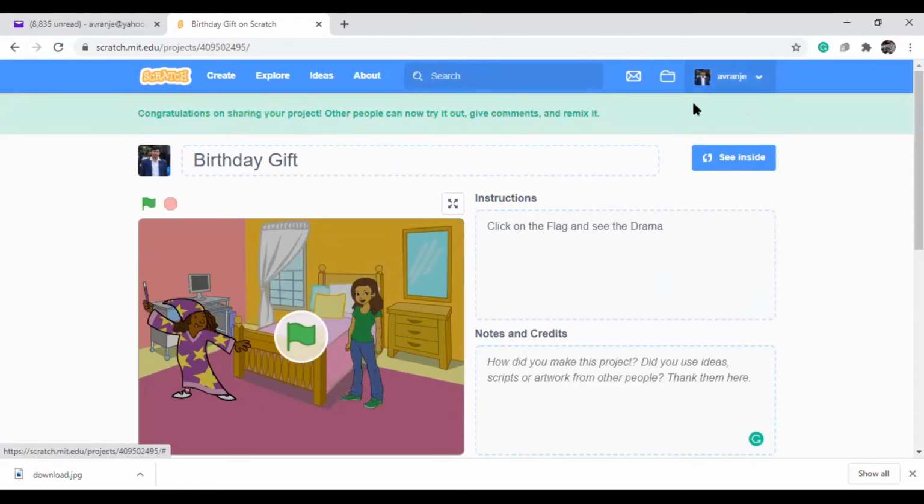See, once it is going, it will create one URL for you, scratch.mit.edu/projects, and it will give some number. You can copy that number, paste it, and send it to anyone. If you send it to anyone, immediately it will show to all the people.